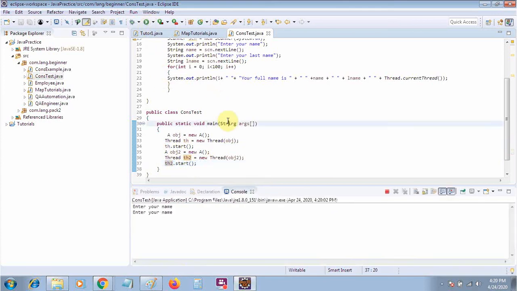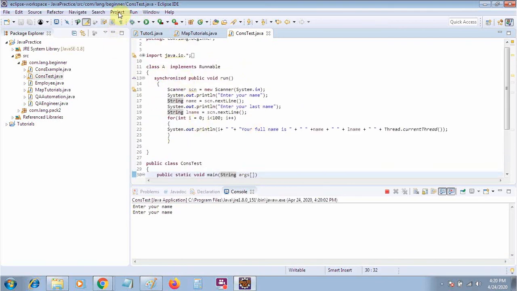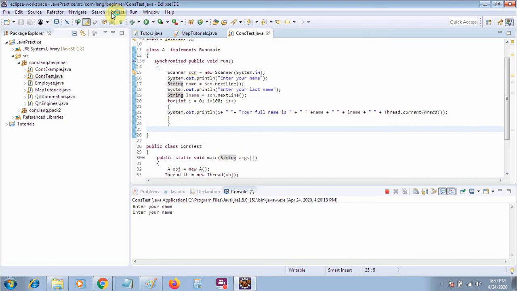Let me save this one, let me clean this one, and now let me run. Some problem is here.